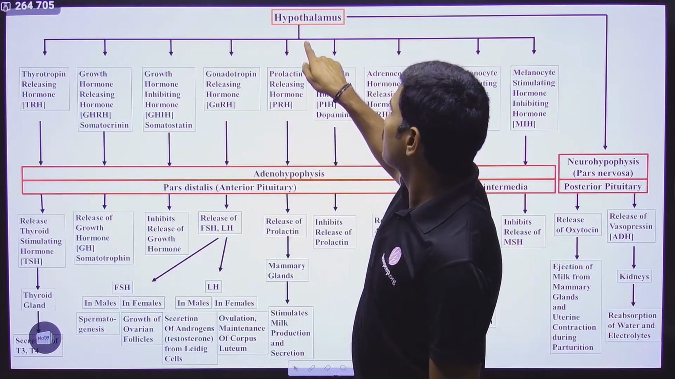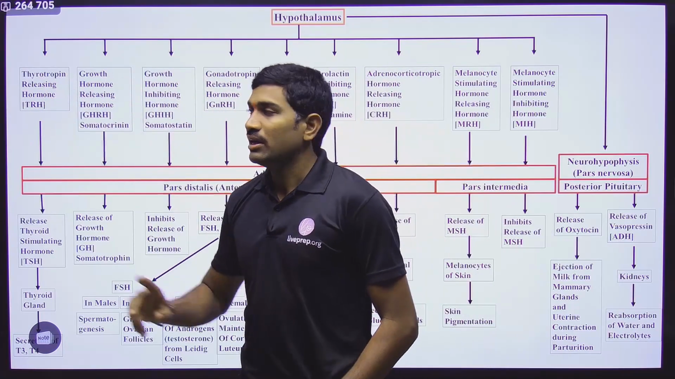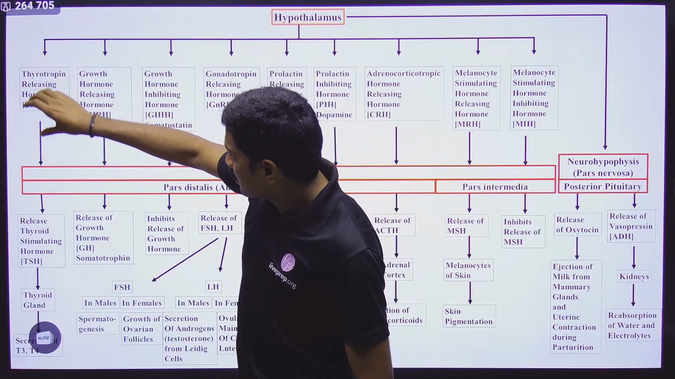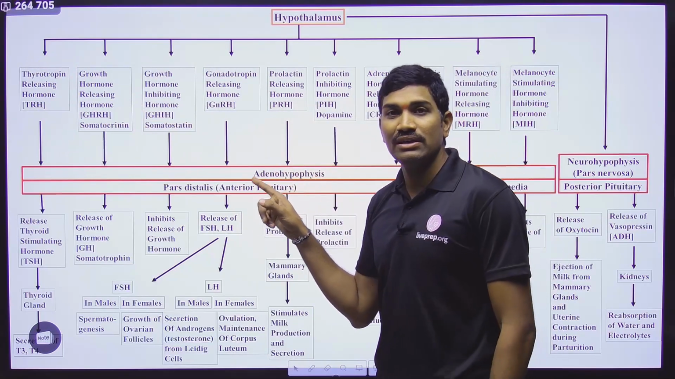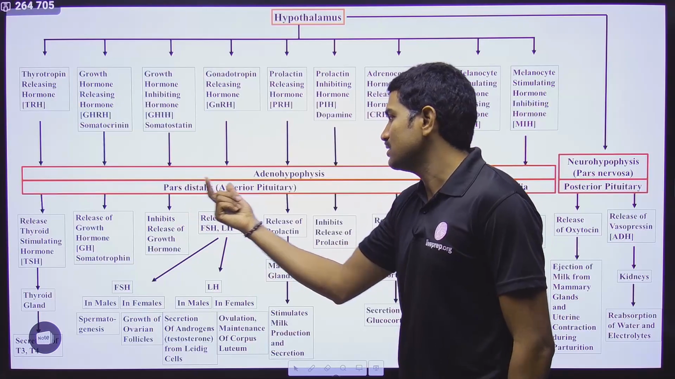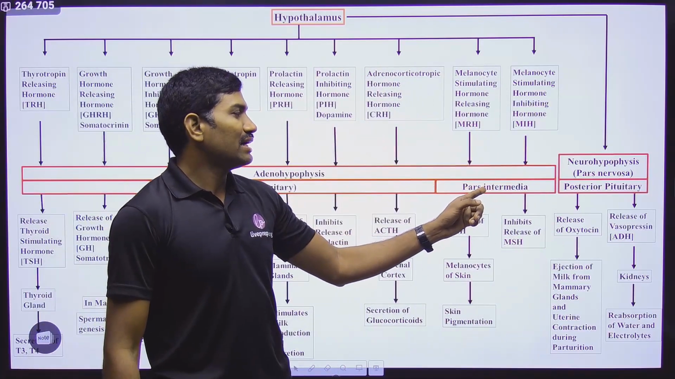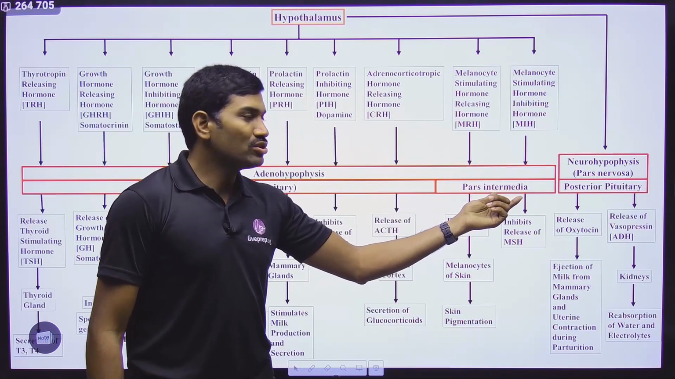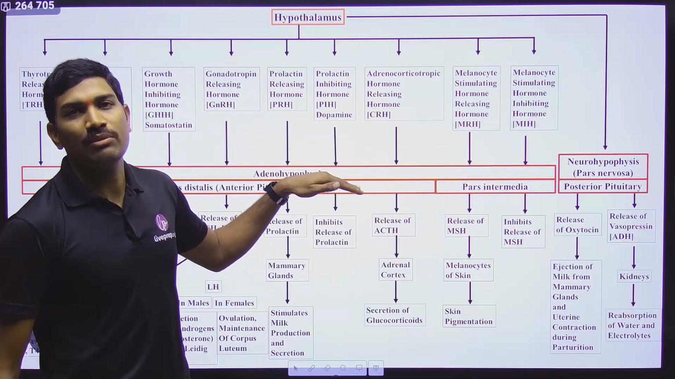First, we will see from the hypothalamus. First, we are talking about thyrotropin releasing hormone. Thyrotropin releasing hormone is produced by the hypothalamus, and it comes and acts on the adenohypophysis. In the adenohypophysis, again two parts are there. The first part is called pars distalis, technically called the anterior pituitary, and the other part is called pars intermedia. It is actually the middle part, but it is closely associated with the pars distalis. That's why combinedly it is called adenohypophysis.